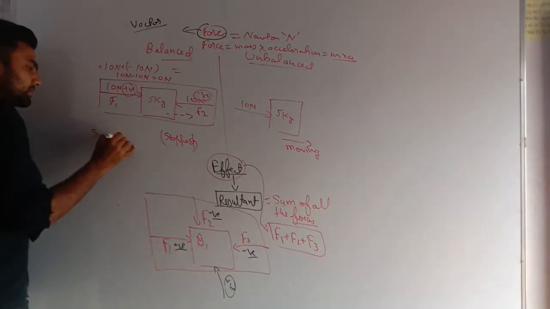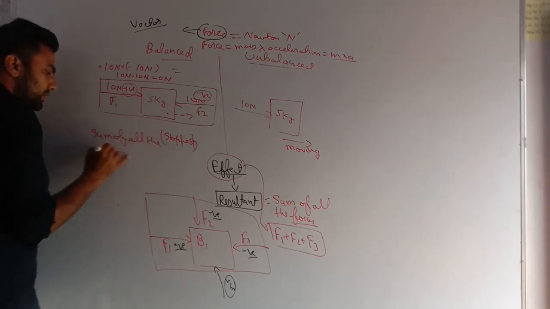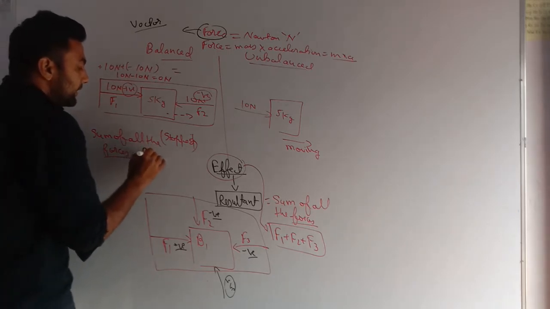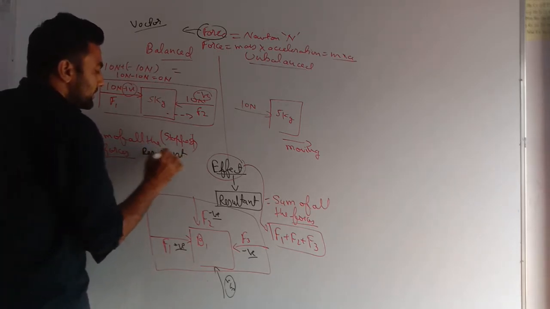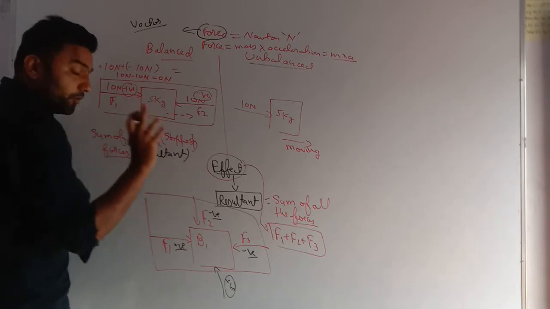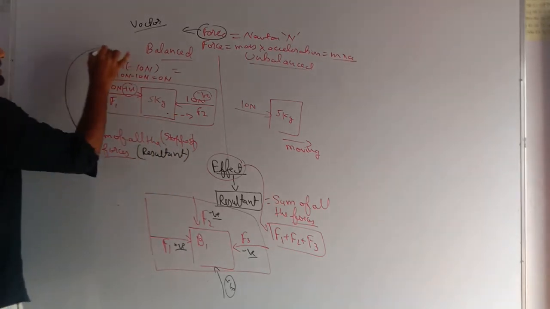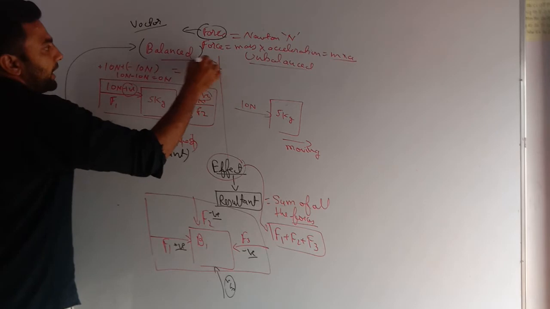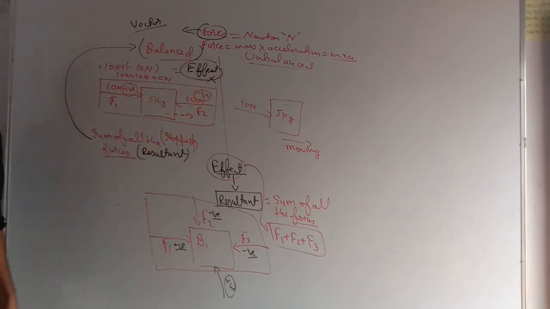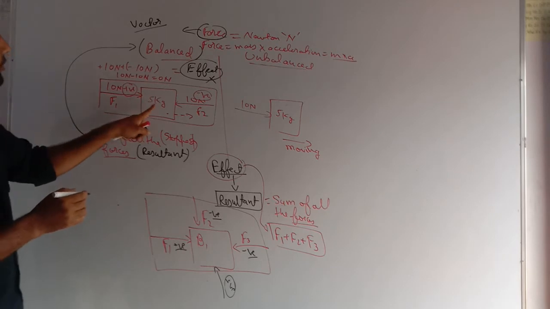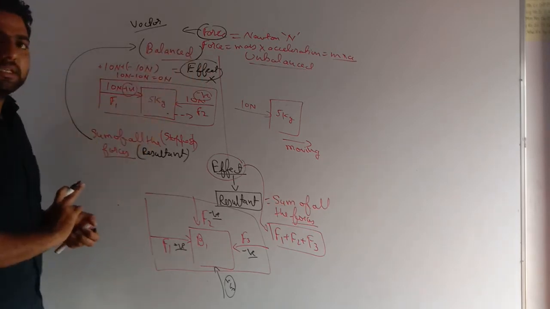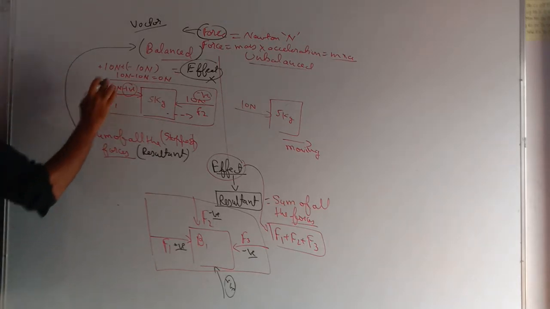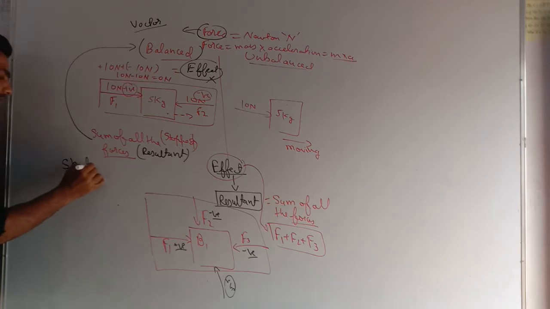If the sum of all the forces, or the resultant force, is 0, such forces are known as balanced forces, and balanced forces do not show any effect of force. Very important: if any object is having balanced forces, it will not show any effect. See my dear friends, the only effect you can see in the case of balanced forces is a change in shape.